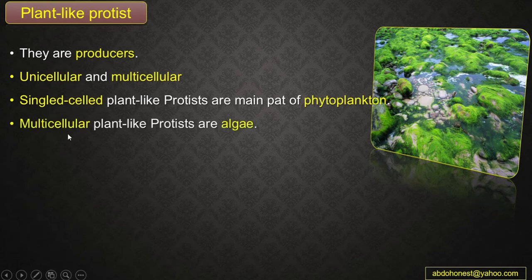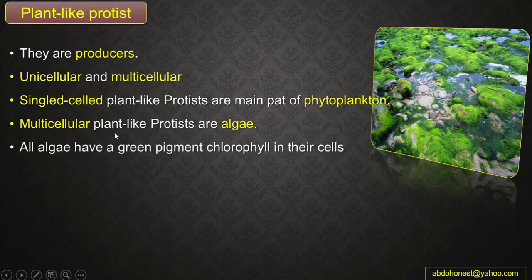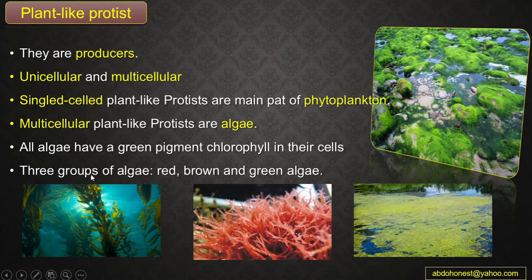But in multicellular plant-like protist, there is the algae. Okay, guys, almost all of this algae have a green pigment, which is chlorophyll, in their cells that helps them to make their own food by using the energy from sunlight. And the scientists classify this algae by their colors. So there are three groups. They are red algae, brown algae, and green algae. And these are some characteristics of the plant-like protist.